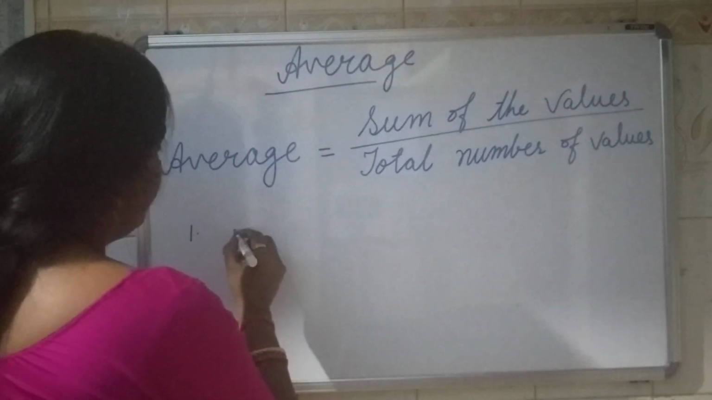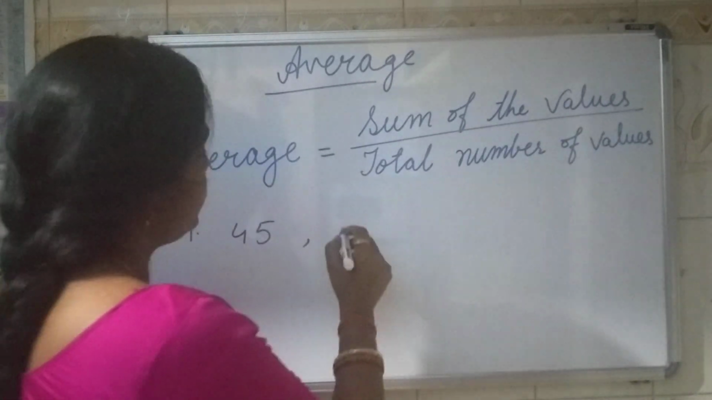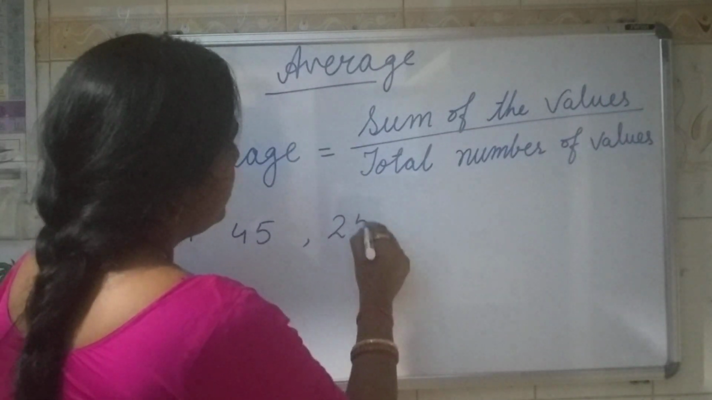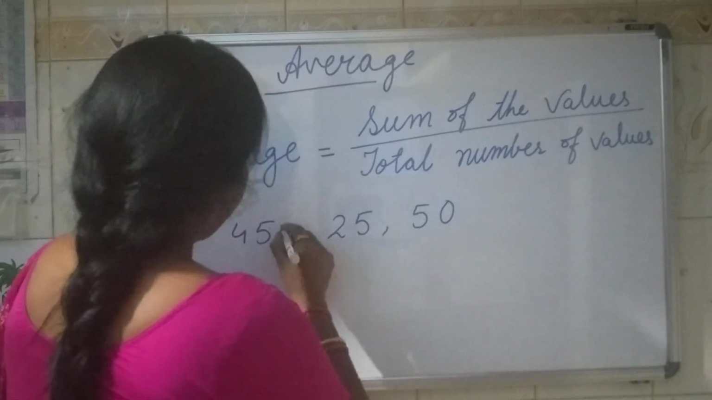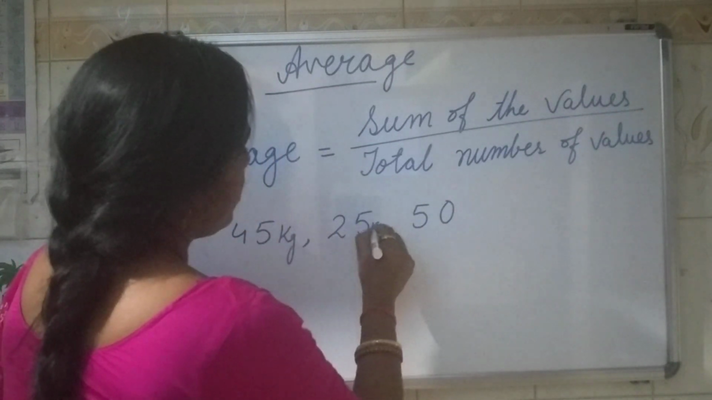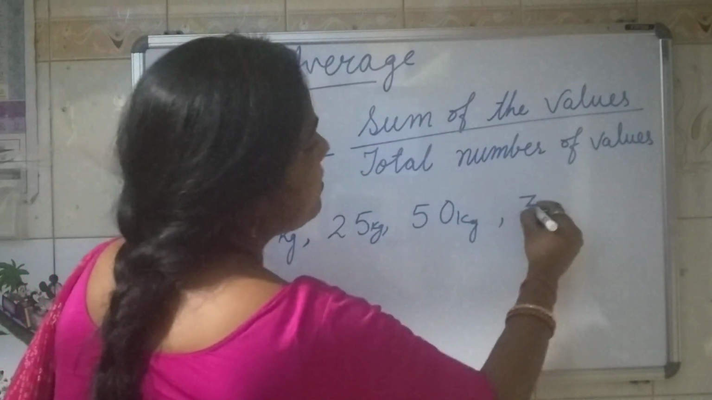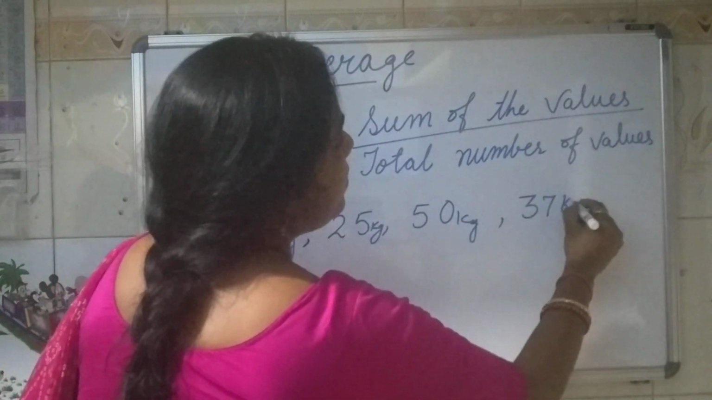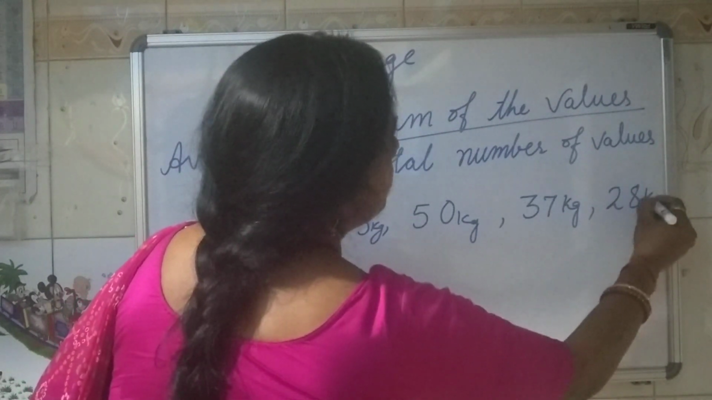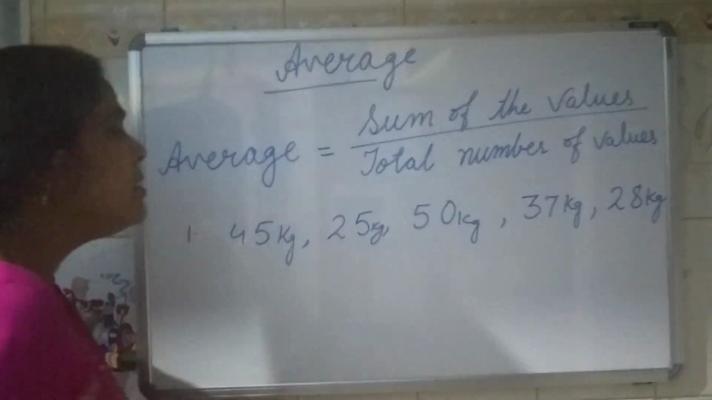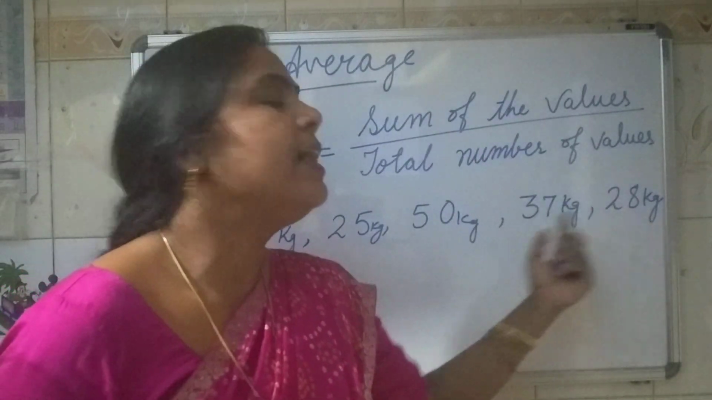taking a number 45 kg. Second person weight is 25 kg. Third person weight is 50 kg. Fourth person weight is 37 kg. And fifth person weight is 28 kg. Okay. This is the number of people, 5, and the weights are different.